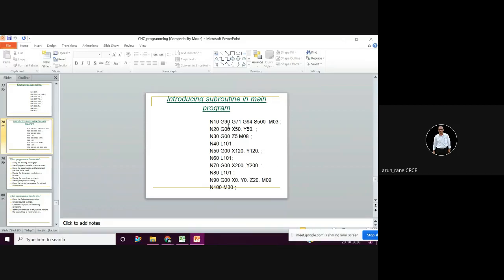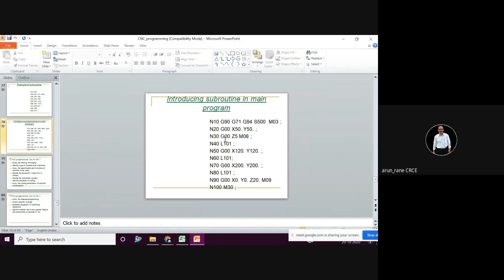So you have G90, which is nothing but absolute, G71, the code for millimeter dimensions. Then G94, for the feed rate in millimeter per minute. S500 is the spindle rotation, it will rotate at 500 rpm. M03 is clockwise rotation. Then G00, it will move rapidly to X50 and Y50. Since this program is written for Fanuc, even without the decimal point it is sufficient. No need to write X50.000.